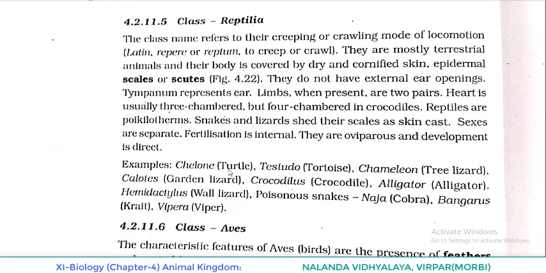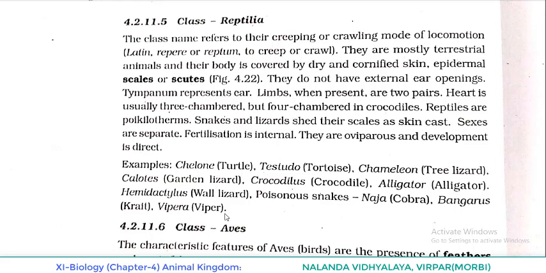Examples: Chelone, common name turtle. Testudo, tortoise. Chameleon, tree lizard. Calotes, garden lizard. Crocodilus, crocodile. Alligator, alligator. Hemidactylus, that is wall lizard. Poisonous snakes: Naja, cobra. Bungarus, krait. Vipera, viper. Once again see the examples.